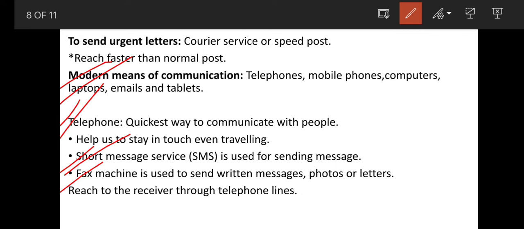Also, if we want to send the same copy of a letter to someone, or if we want to send photos or letters, we can send them through a fax machine, with the help of telephone lines.